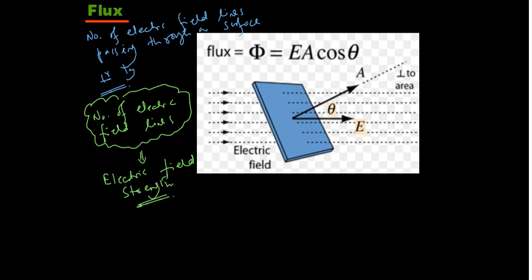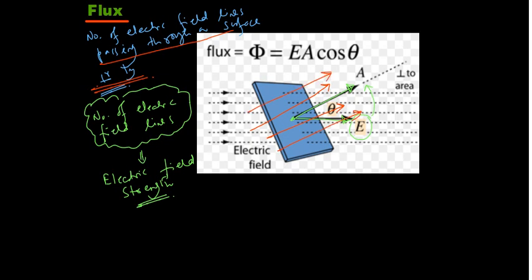All right. So if this is the electric field vector in that direction, as you can see, this is the electric field vector and this is the area vector. So we have to take the projection of the electric field along the area vector. Why? Because there is a term mentioning passing through the surface perpendicularly. So if the lines have to be perpendicular to the surface, that means the lines must cut like this.